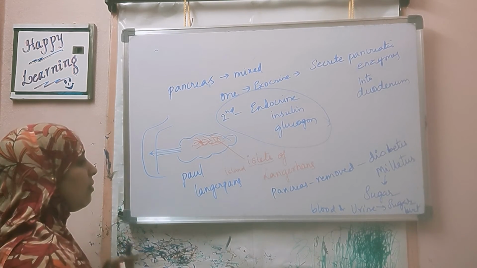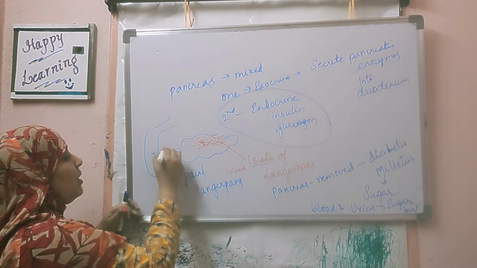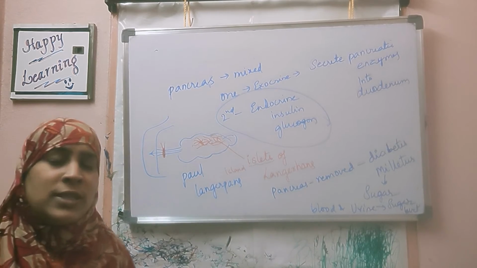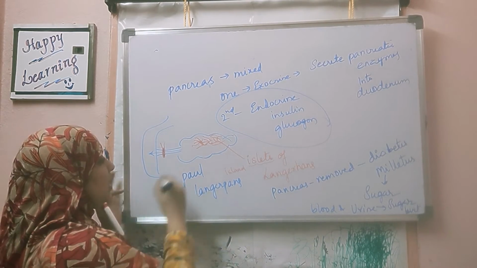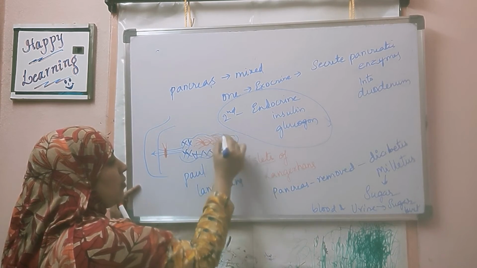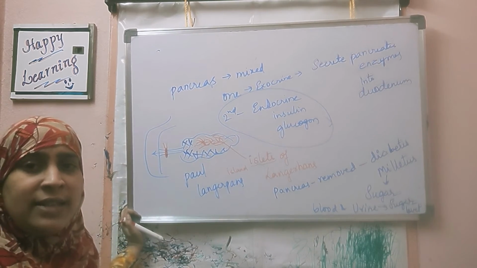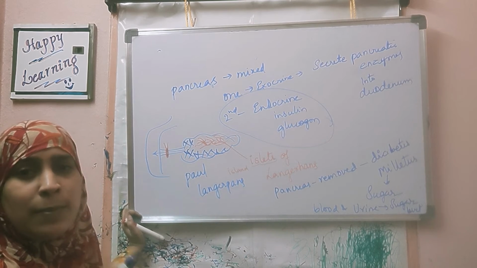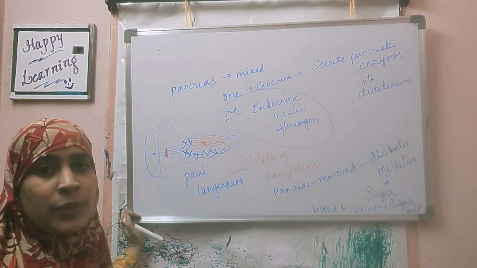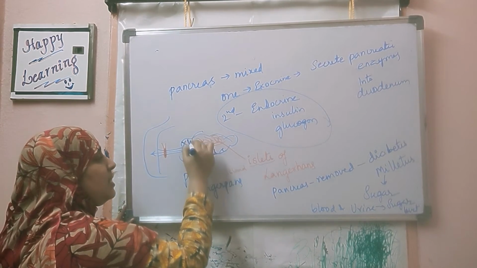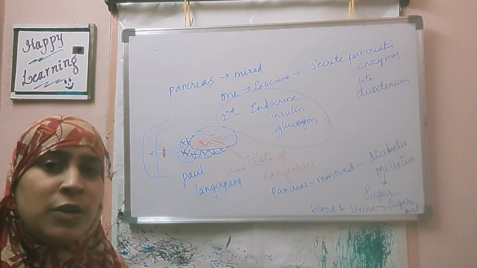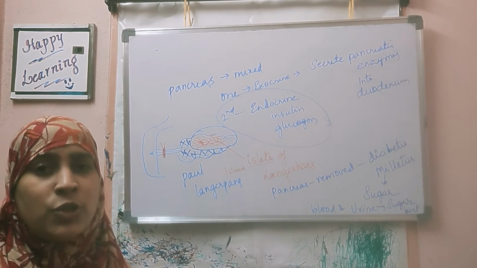At the next level, scientists tied a thread, a knot, here. After some days, all the remaining part of the pancreas dried off. But the part called the islets of Langerhans remained normal, and the organism did not develop diabetes. So it was understood that something secreted from the islets of Langerhans is responsible for maintaining normal blood sugar levels.